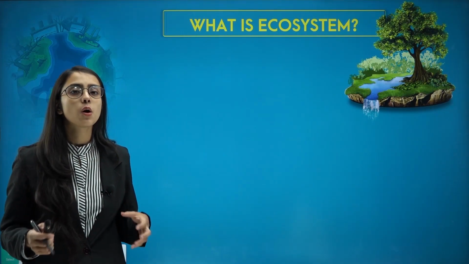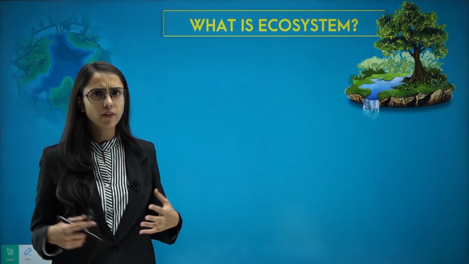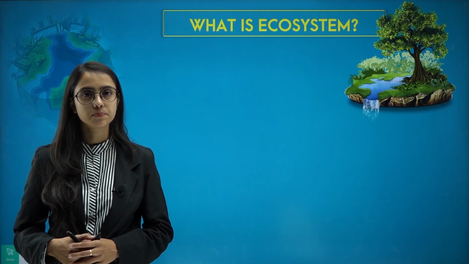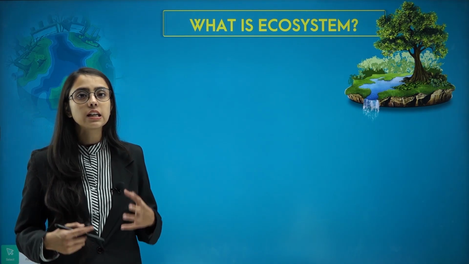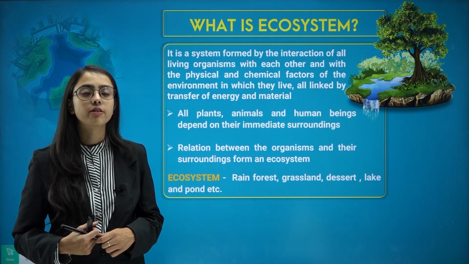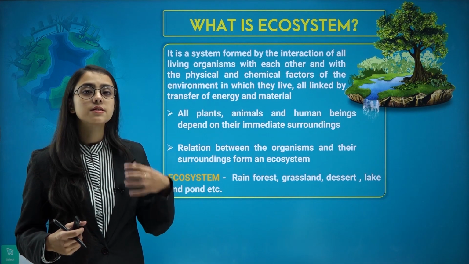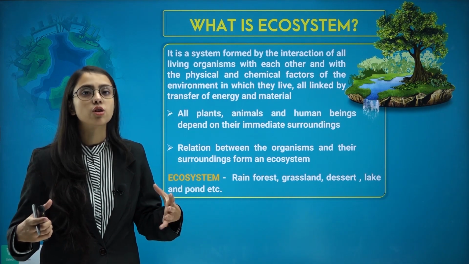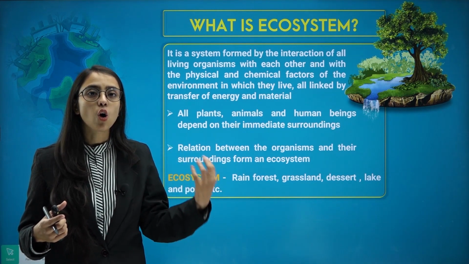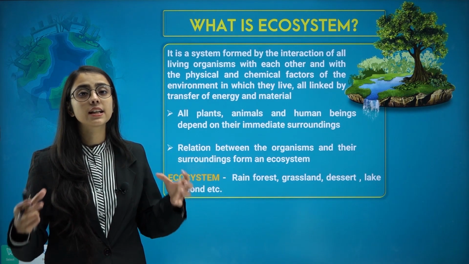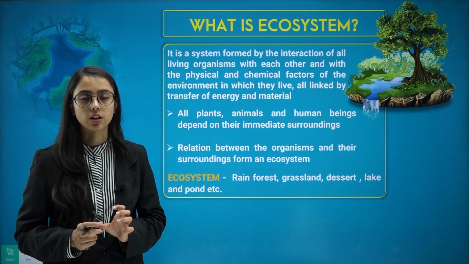So now another question that we need to ask ourselves is, what is an ecosystem? Have you heard this word before, ecosystem? So I'll give you an introduction to ecosystem. An ecosystem consists of everything that is found in the biosphere. It is a system, a structure of earth which is formed when all kinds of living organisms interact with each other and live in the same environment.